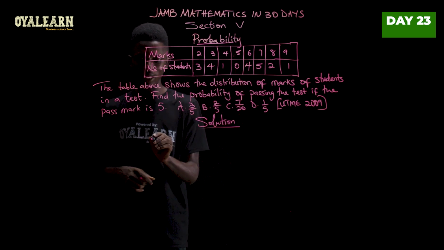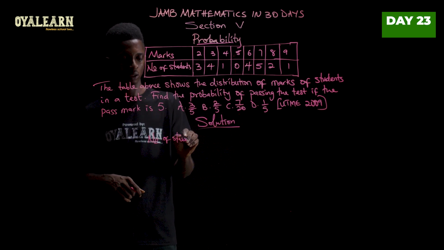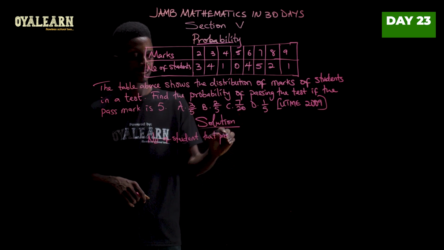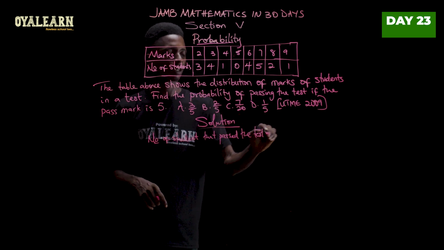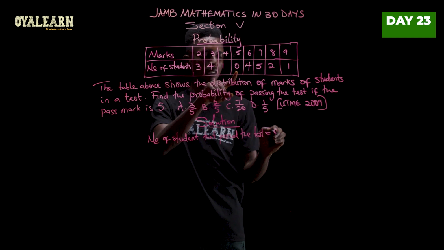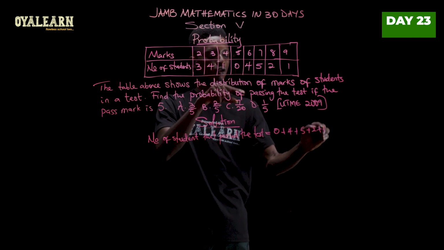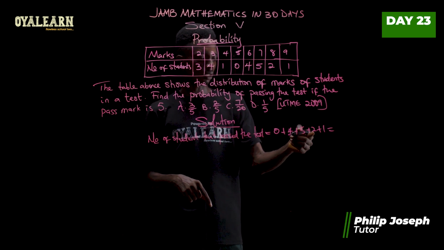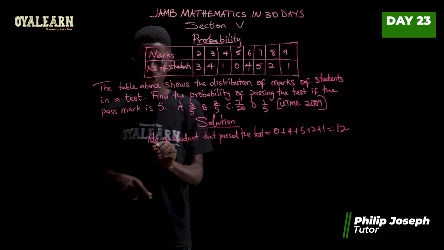To solve this, we'll start by saying the number of students that passed the test. Now that will be from here, so 0 plus 4 plus 5 plus 2 plus 1. Let's add up. This is 9, then that's 12 altogether. So when we add that, we get 12.